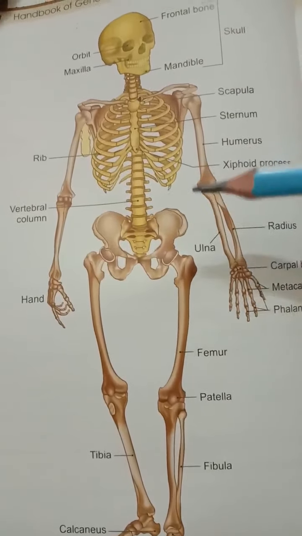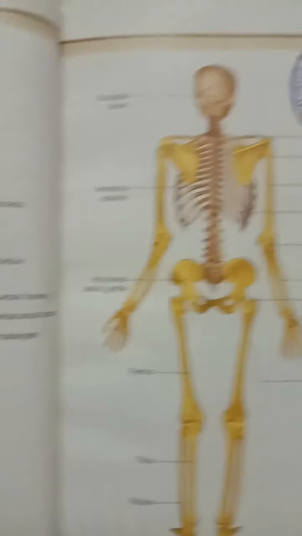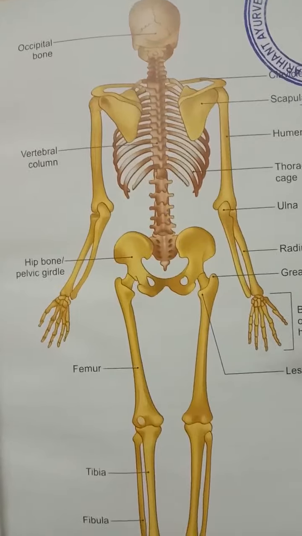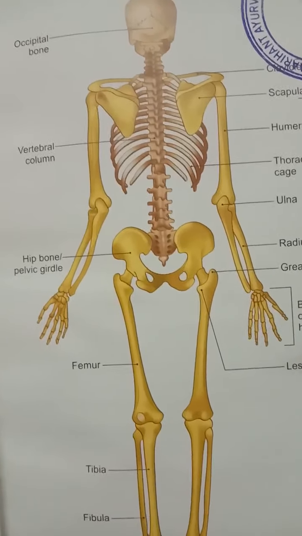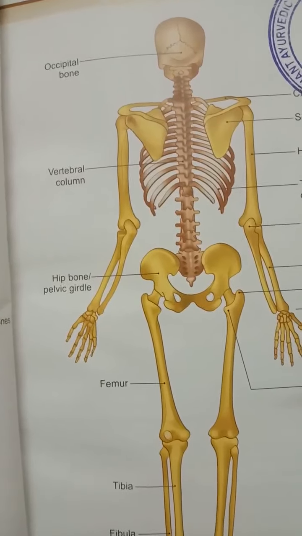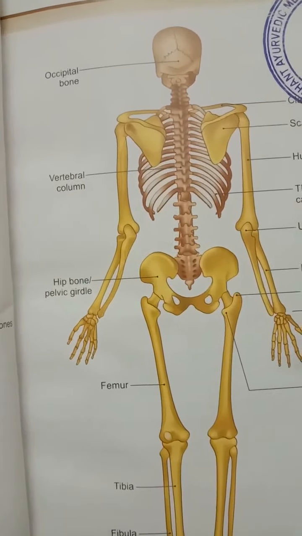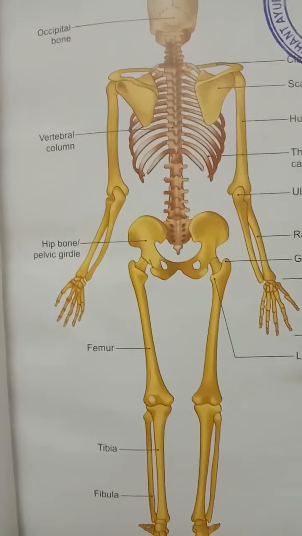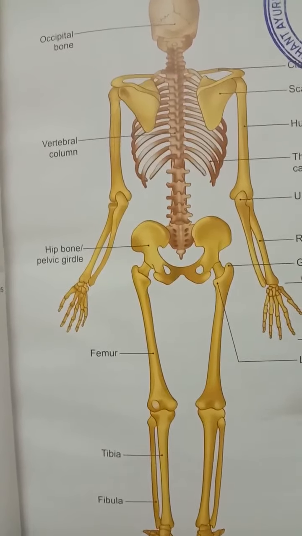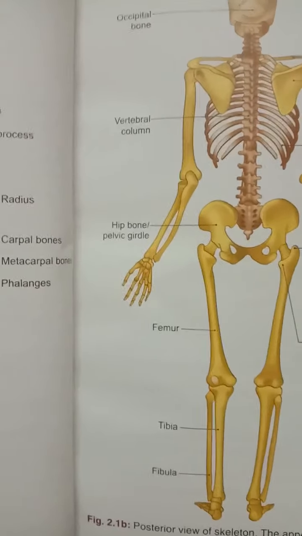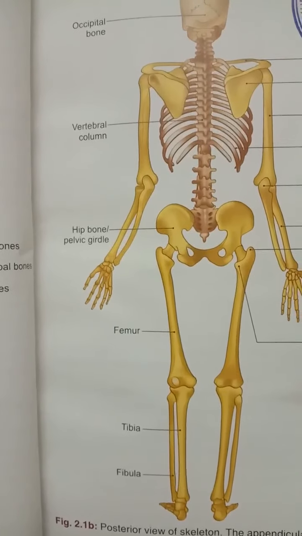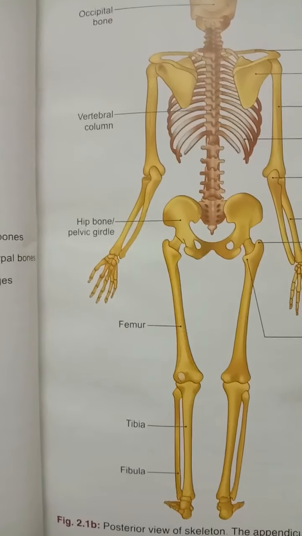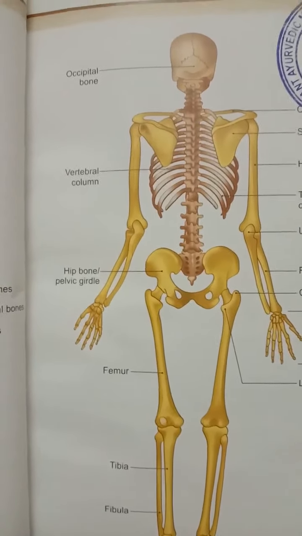Then after the properties, let's see the functions of the bone. Functions of the bone: it provides the framework to the body. Second, it gives shape to the body. Third, it acts as a lever for the attachment of different muscles, which helps in the movement of the body. Next, it provides protection of many visceral vital organs, for example the brain, lungs, heart, etc.